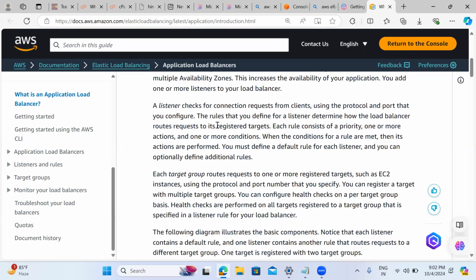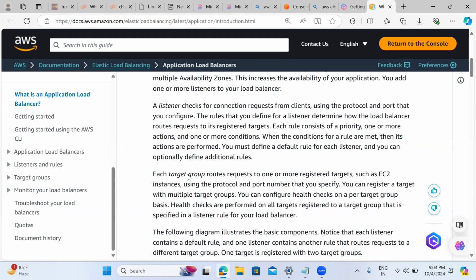What the listener is doing is this: we have 1,000 servers, and each and every time we can't check the server health on our own, so the listener does it on our behalf. Indirectly, the load balancer itself keeps on probing the target, checking whether it is listening on that particular port number and protocol. If it is not listening, the instance is removed from the load balancer and user traffic is not redirected to it.